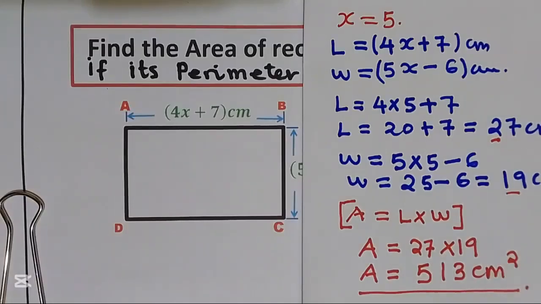I hope you understand how to find the area of this rectangle. First, we use perimeter to get the value of x. Then we substitute the value of x into the expressions of the length and the width. At last, we find the area of our rectangle.